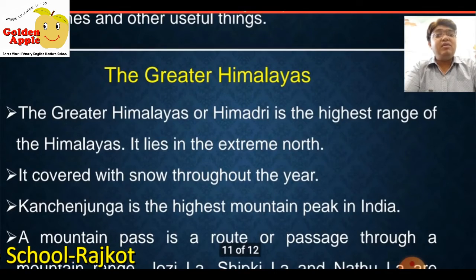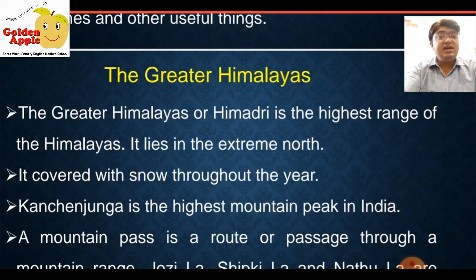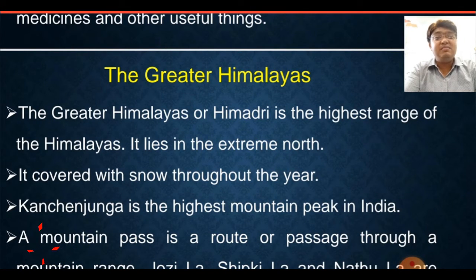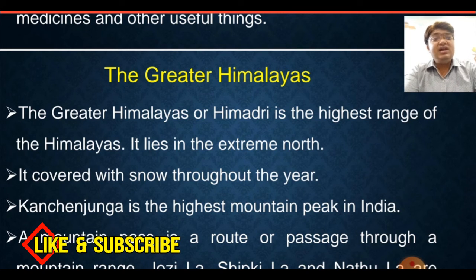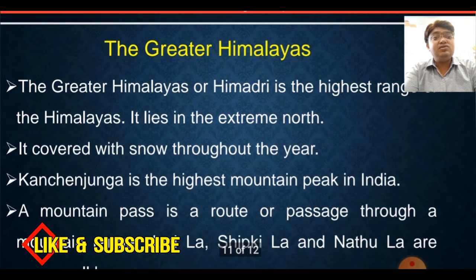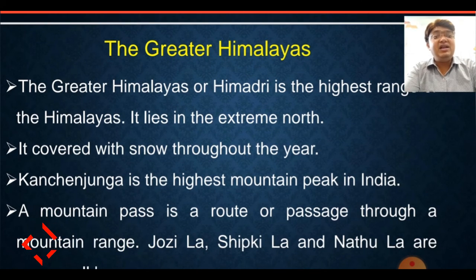Now let us talk about the Greater Himalayas. The Greater Himalayas are also known as Himadri. It is the highest range of the Himalayas. It lies in the extreme north. It is covered with snow throughout the year. It is located at the highest point.